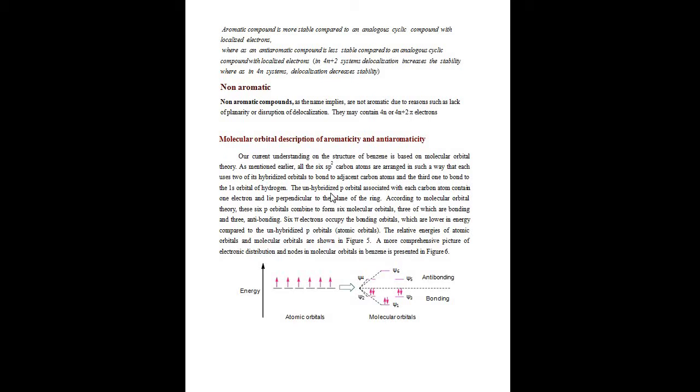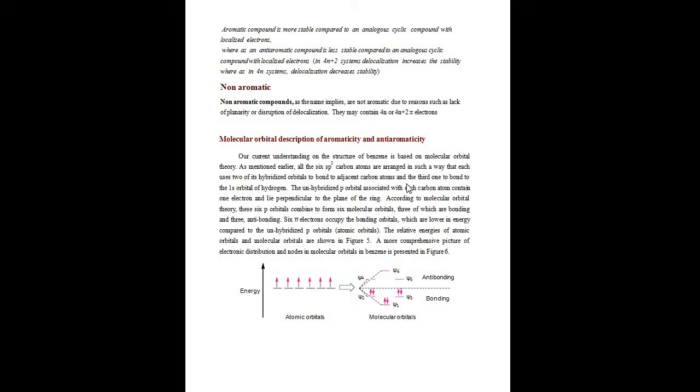Generally, aromatic compounds or benzene-based compounds are explained by molecular orbital theory. There are 6 sp2 carbon atoms in the benzene ring.